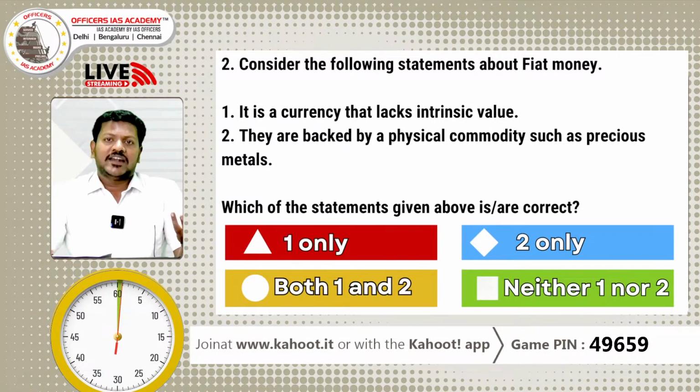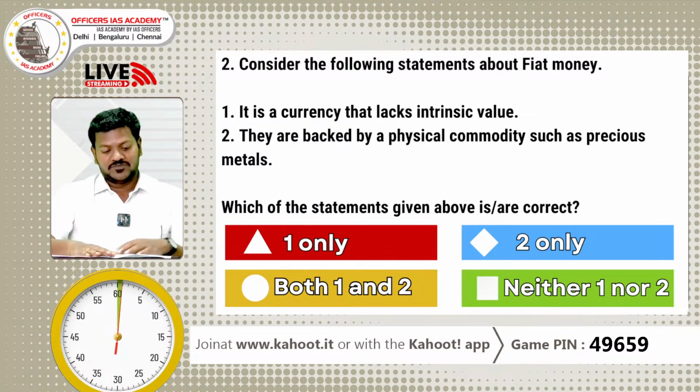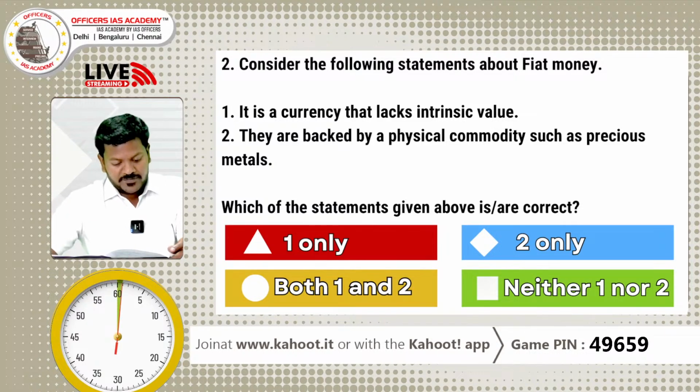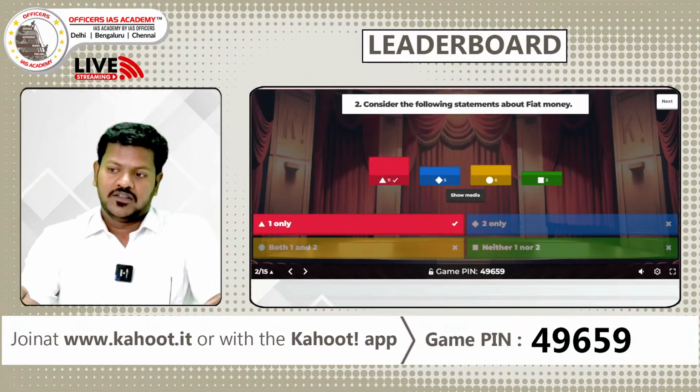So on what guarantee do people use this currency? Based on the guarantee given by the respective governments. So this paper currency has so and so value because it is guaranteed by the respective governments, the central banks, in India RBI, right? So that is fiat money. So the right option is option A.